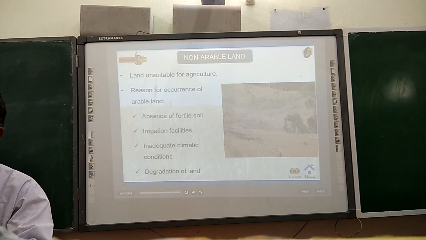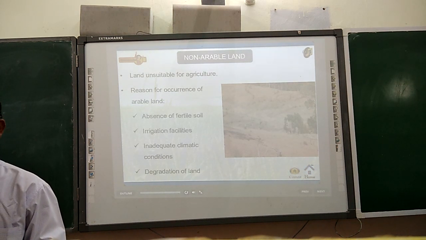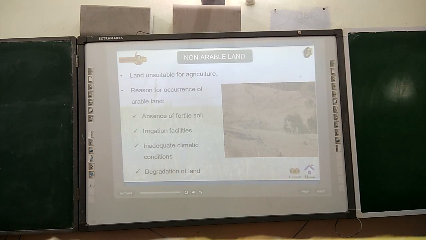Clear? Here are mentioned the reasons for occurrence of non-arable land: absence of fertile soil, irrigation facilities, inadequate climatic conditions, degradation of land.